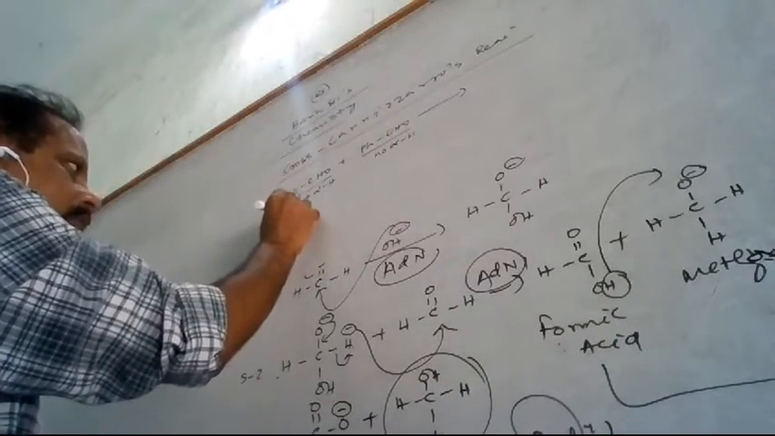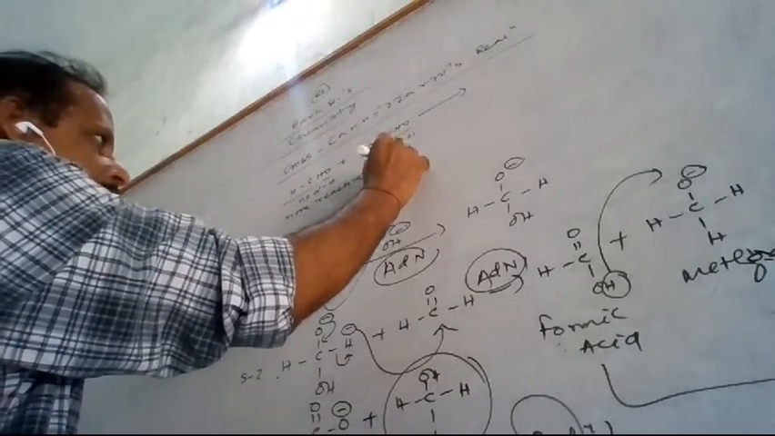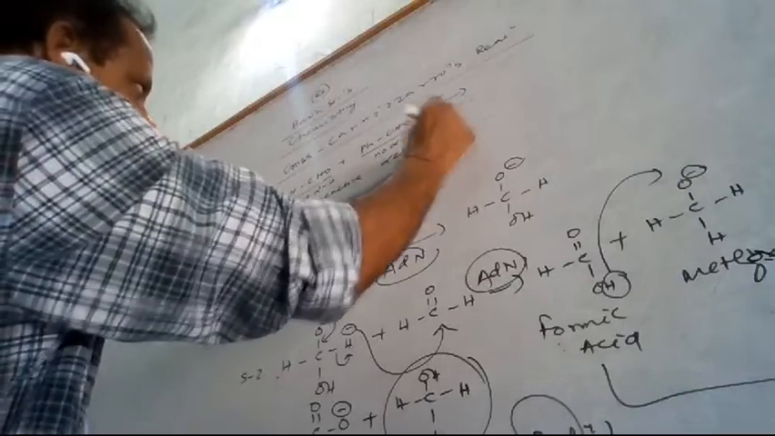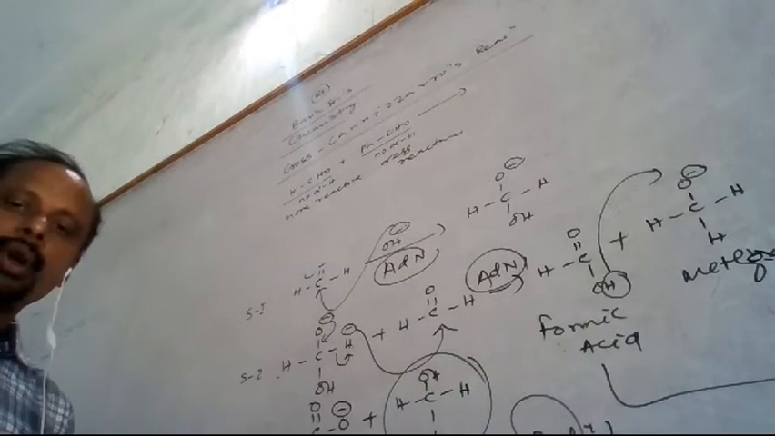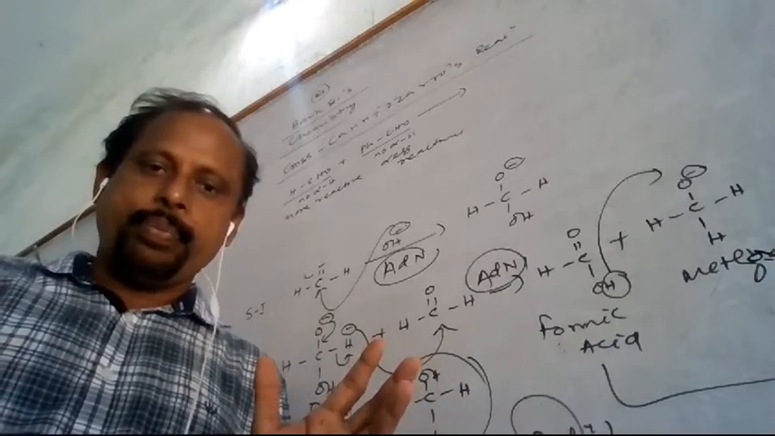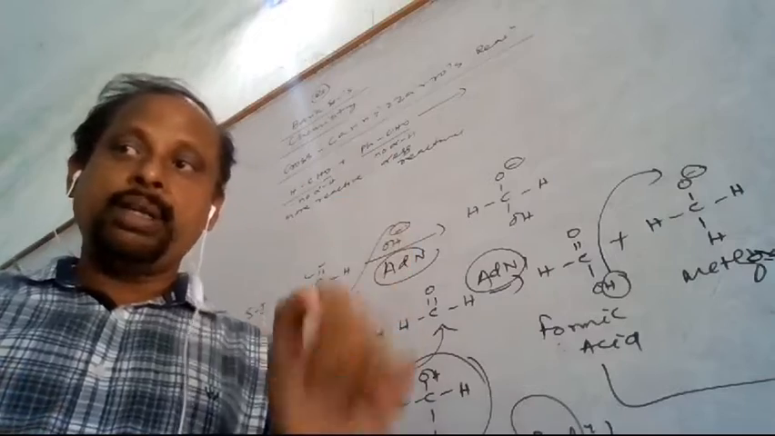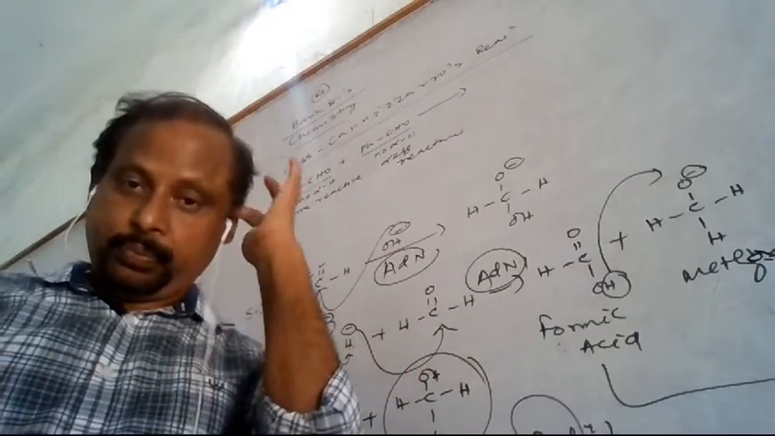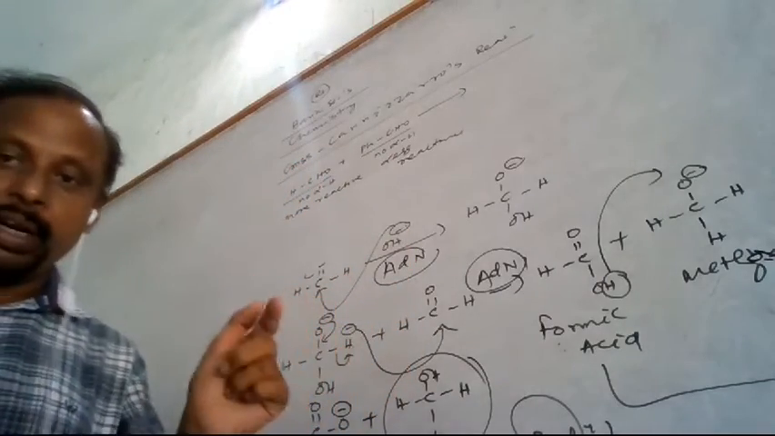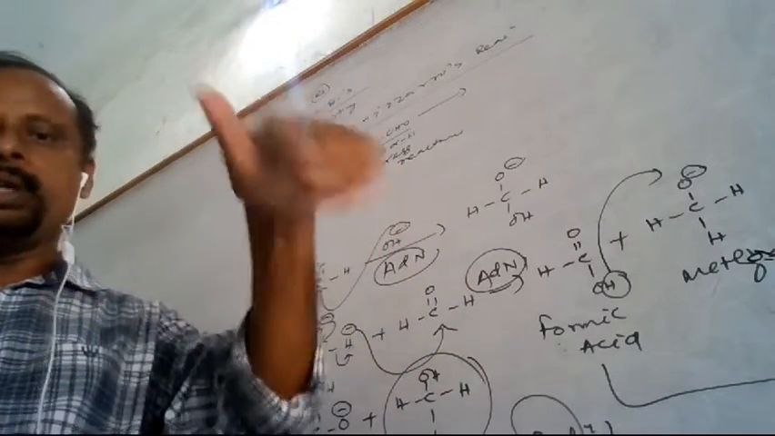But this is more reactive and this is less reactive. So this thing you have to remember during the cross Cannizzaro reaction, when the two aldehydes react, both having no alpha hydrogen atom. The aldehyde which is more reactive will be oxidized, and the aldehyde which is less reactive will be reduced.